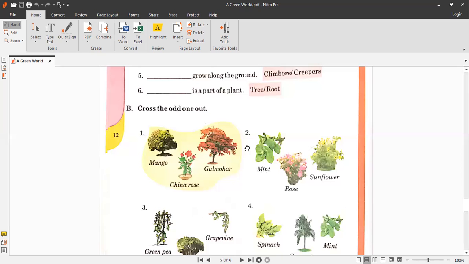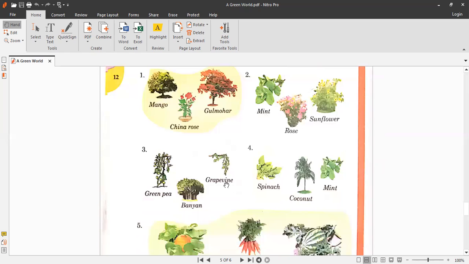Okay, number 2, in option 2 there are 3 pictures: the first is of mint, the second is of a rose flower plant, and the third one is of a sunflower plant. Obviously this sunflower plant is standing on its own, and these both are shrubs, but mint is from the herb category, so it's the odd one out. So you have to draw a big cross on the mint word.